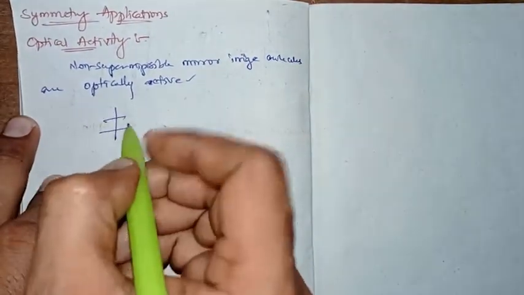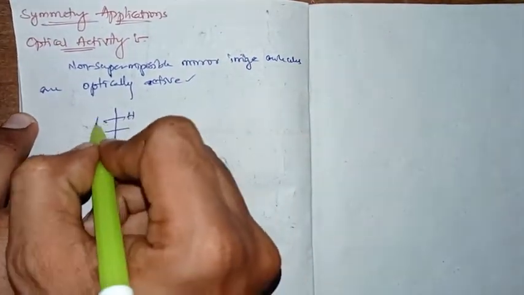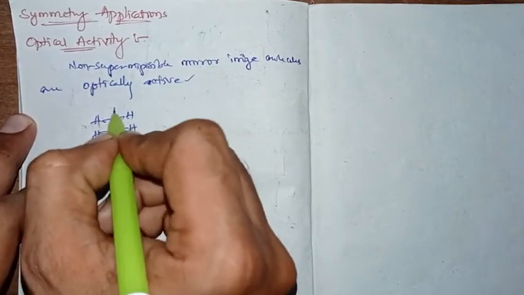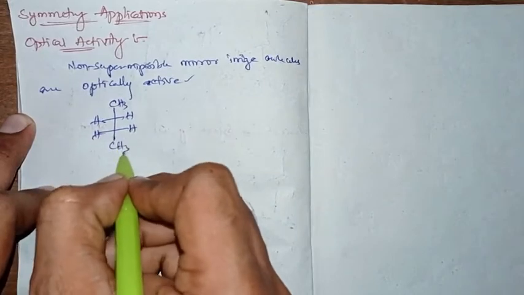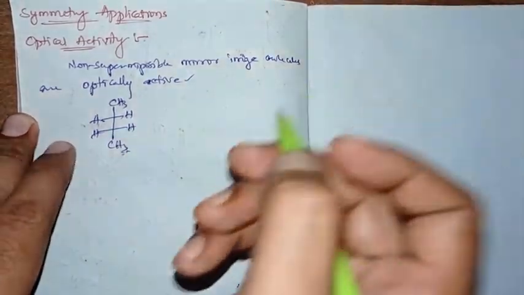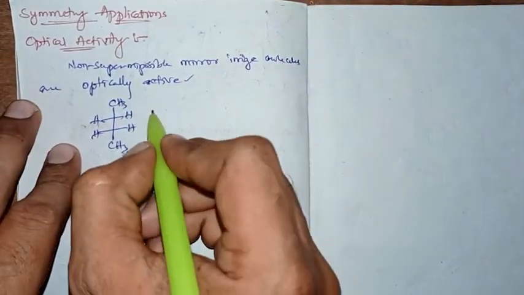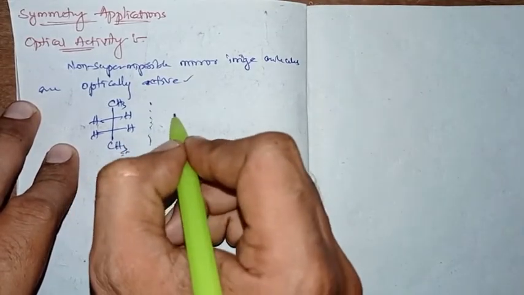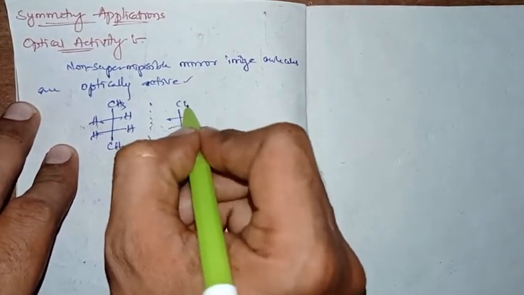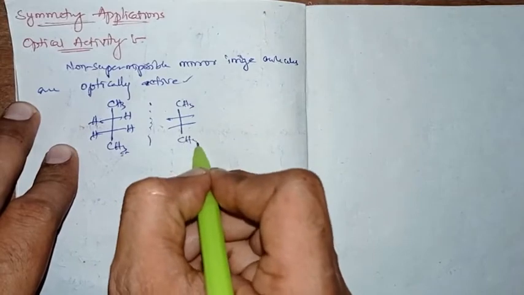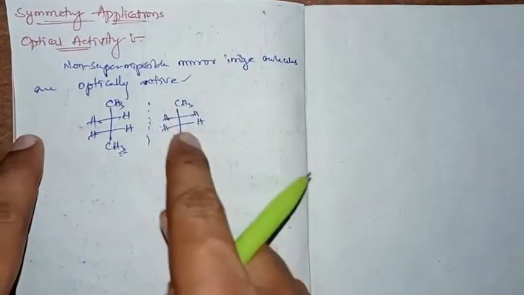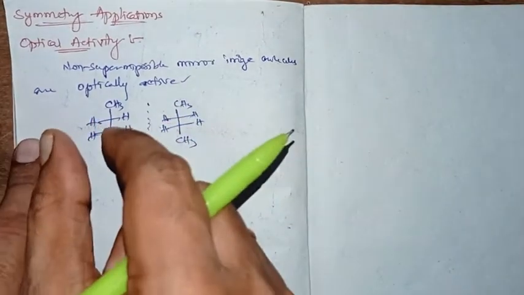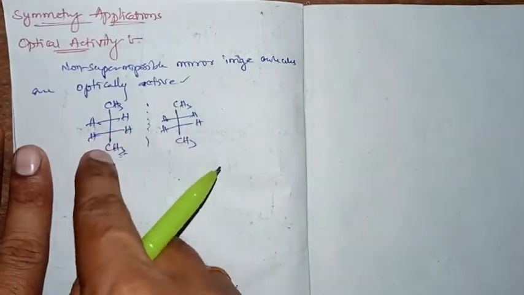Certainly, if we take such a moiety, butane, when we take its mirror image, its mirror image will be superimposable when we are keeping it on the first one.